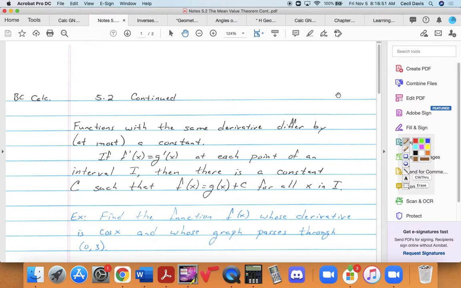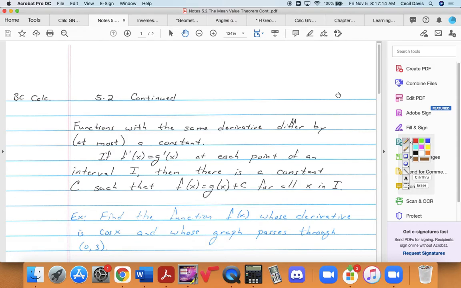Yeah, because constants don't get into the derivative. Right, if you take a function, add on 7 and take its derivative, what's the same as the original function's derivative? And that's the most they can differ by. They can't differ by anything other than a constant if two functions have the same derivative.